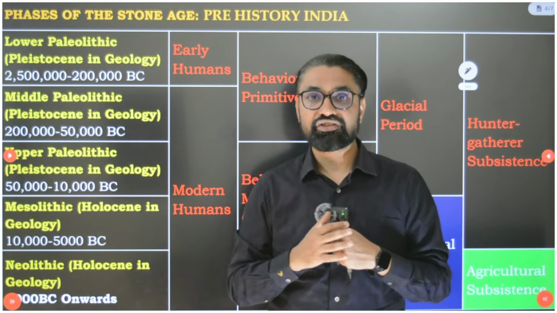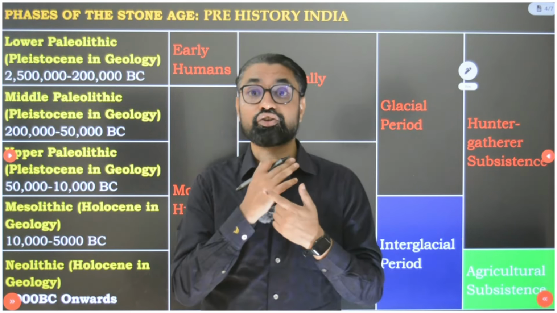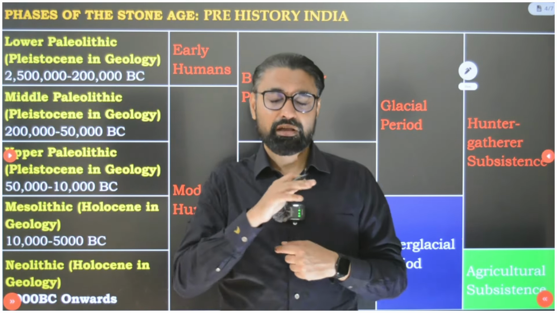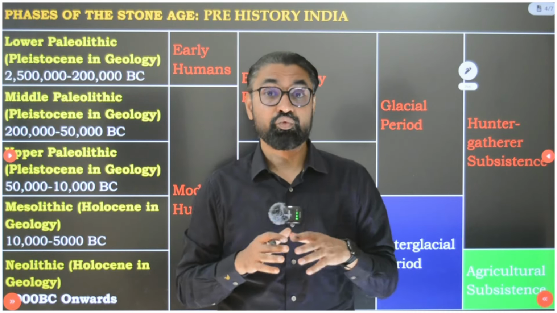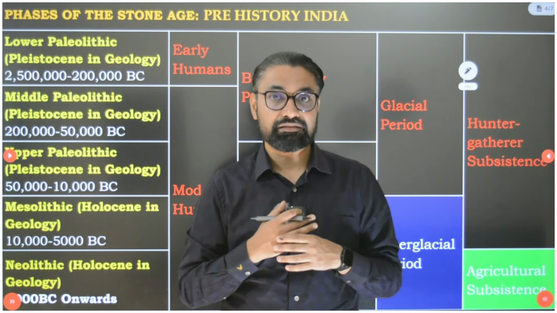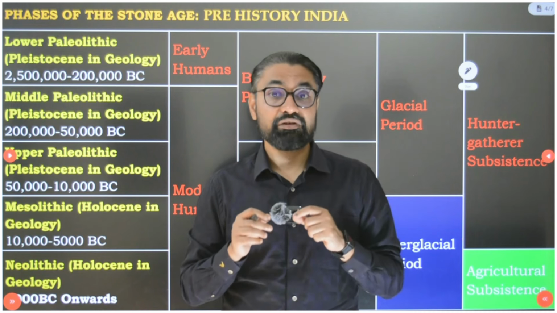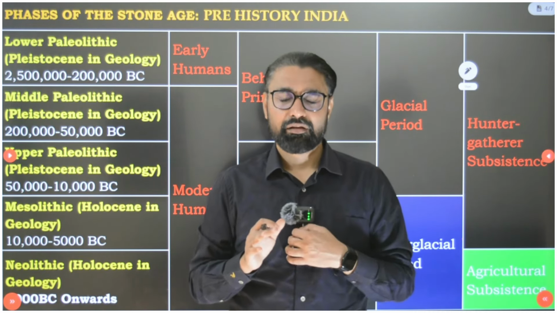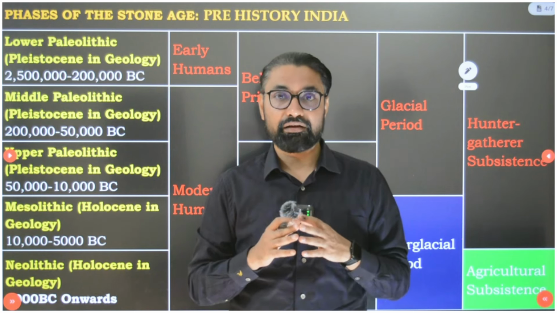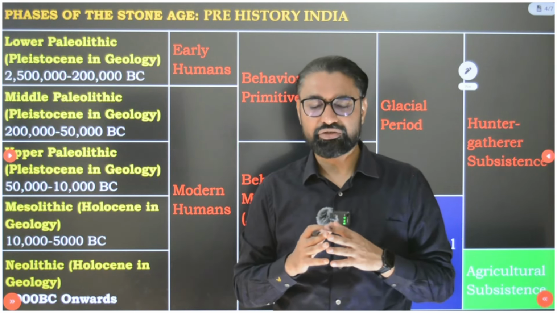But the most important change that happened, guys, was loss of body hair. The major, most visible difference between chimpanzees and human beings is this loss of body hair. Otherwise, chimpanzee and human DNA is 99.3% the same. Why is this loss of body hair such an important evolutionary change?